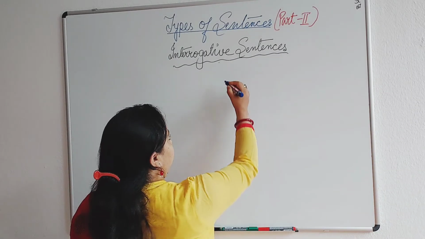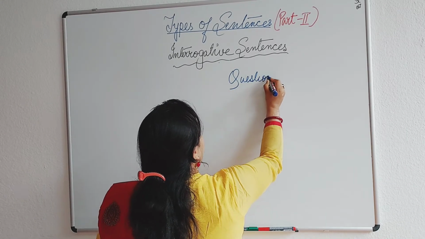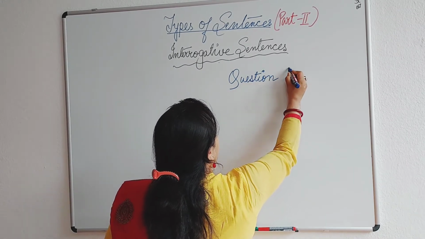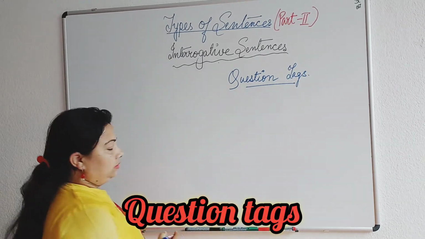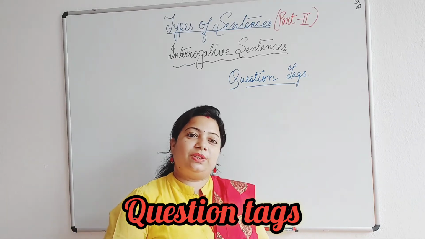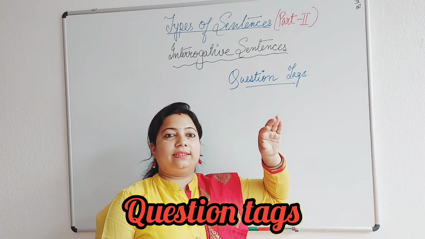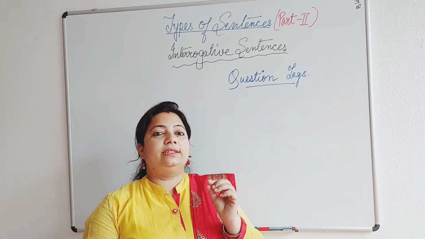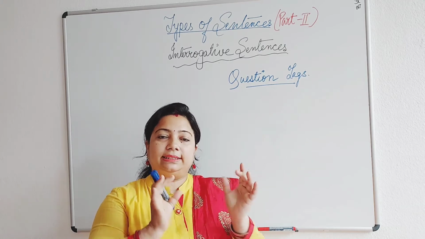The next thing which we will be discussing is we can frame questions with question tags. Okay, now what are question tags? Question tags are very small short questions. It can be considered as a sentence's tail.